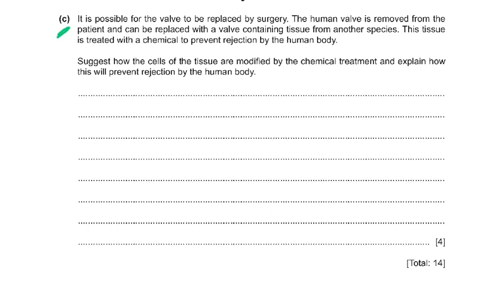Part C of the question. It is possible for the valve to be replaced by surgery. The human valve is removed from the patient and can be replaced with a valve containing tissue from another species. This tissue is treated with a chemical to prevent rejection by the human body. Suggest how the cells of the tissue are modified by the chemical treatment and explain how this will prevent rejection by the human body. How are you going to work this out?